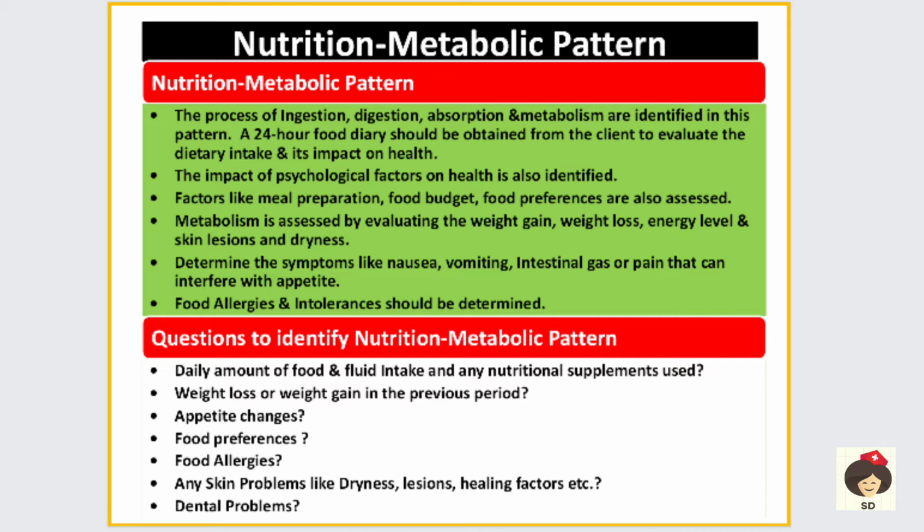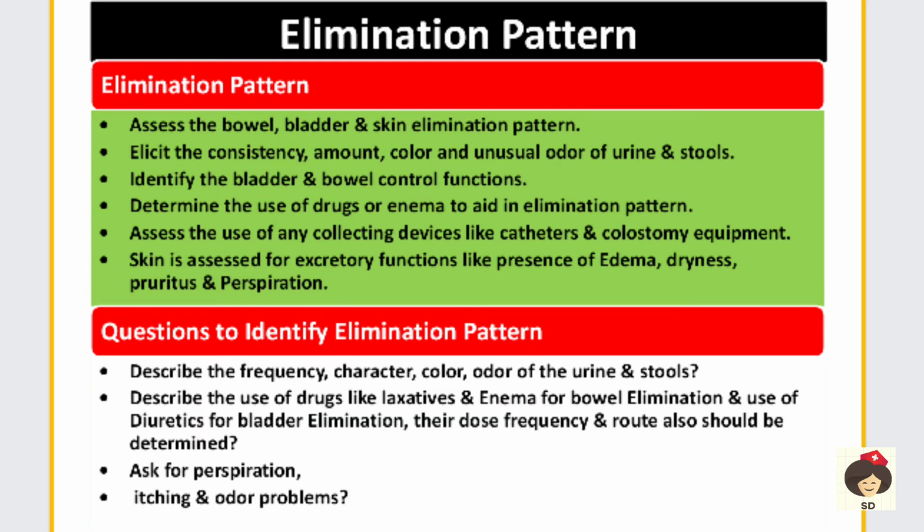Okay, so all this history will be collected in the nutritional metabolic pattern. Next is the elimination pattern. Here you will be assessing the bowel, bladder and skin elimination pattern. See the consistency, amount, color, and if there is any unusual smell of urine and stools, and bladder and bowel control function. Some old age people, debilitated persons may not have control, they may pass motion and urine in the bed itself. So whether they are able to control, that you have to ask.